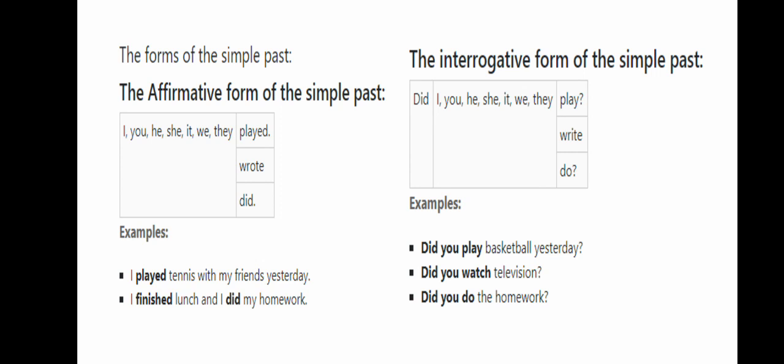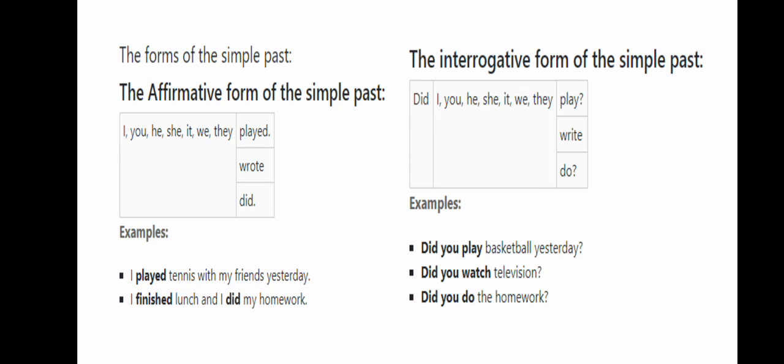Also, the past simple has an interrogative form. To form the interrogative form of the simple past, you need the auxiliary verb did. Did is the past of the verb do. So, did you play basketball yesterday? Did you watch television? Did you do the homework?